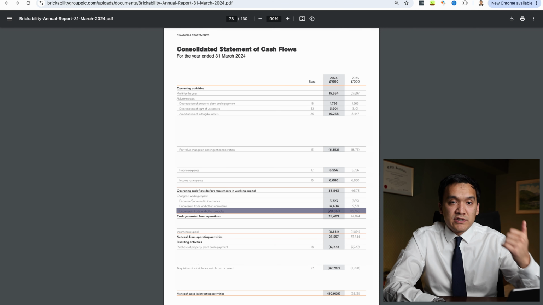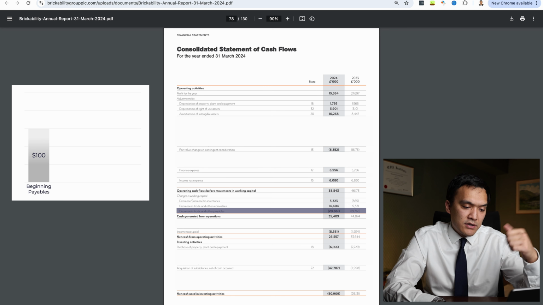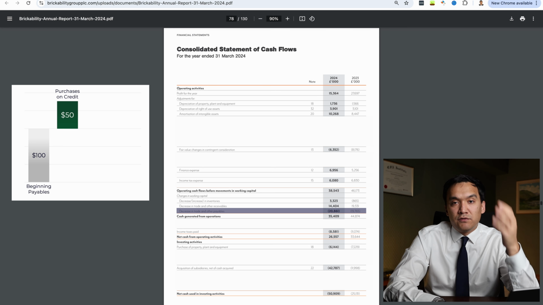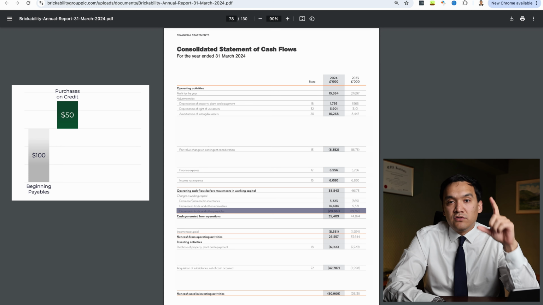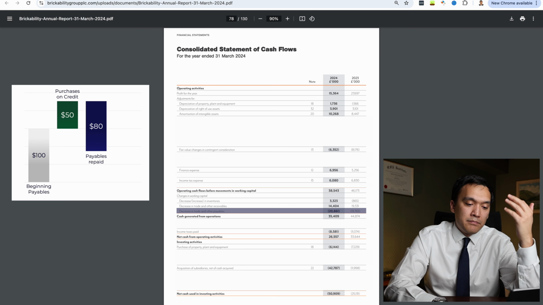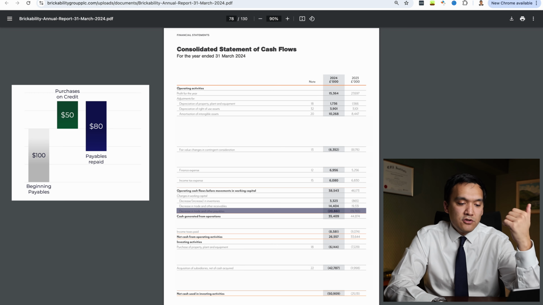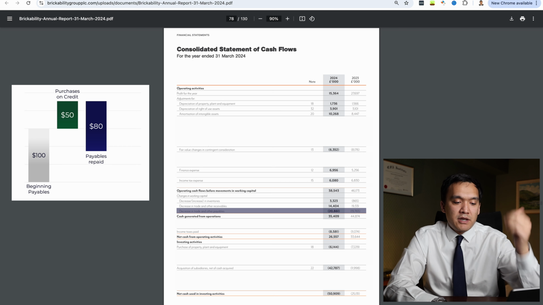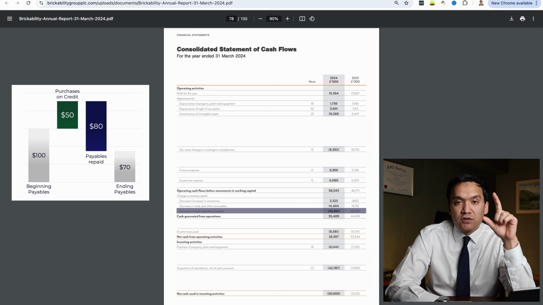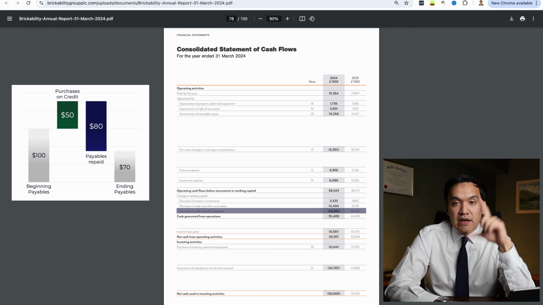Let's explore again with an example. We had $100 of beginning payables, and let's assume that we made a purchase on credit for $50. Purchases on credit increase our payables balance, and what decreases our payables balance are payables repaid to our suppliers. So let's assume that we repaid $80 worth of payables to our suppliers. So our ending payables balance is $70. We included $50 in our profit and loss statement, but our actual cash outflow was $80. So we need to account for this $30 as an outflow.